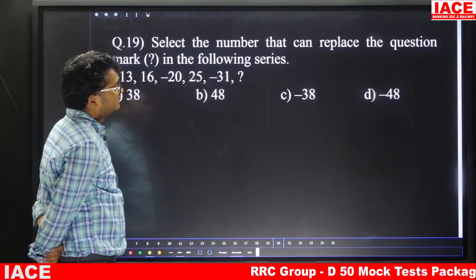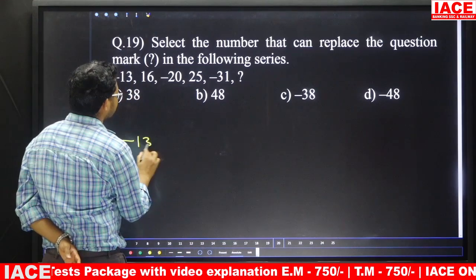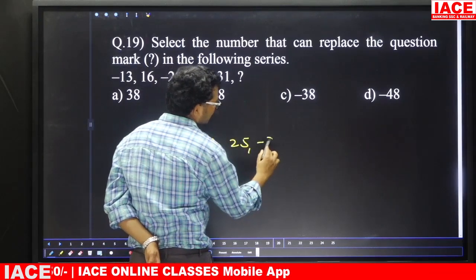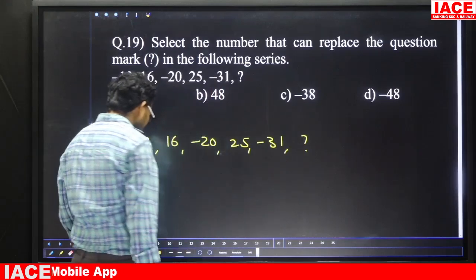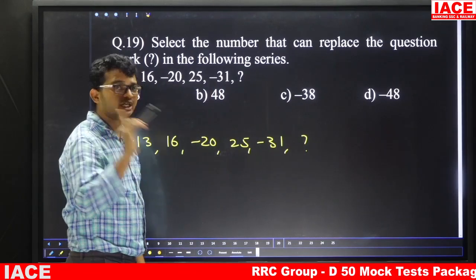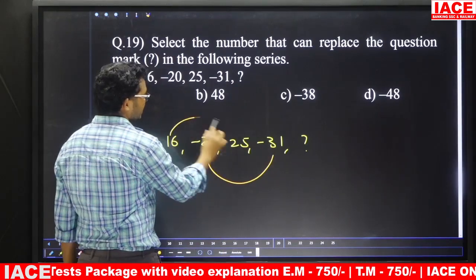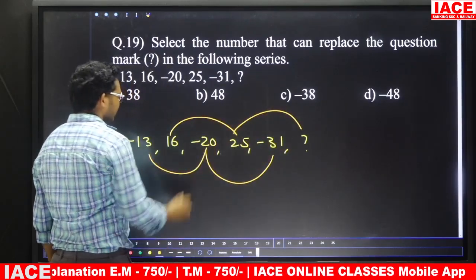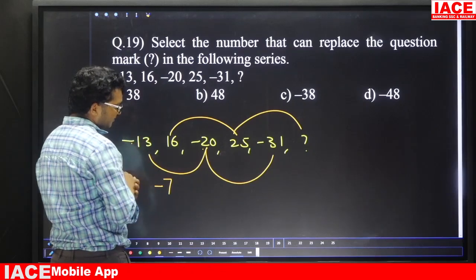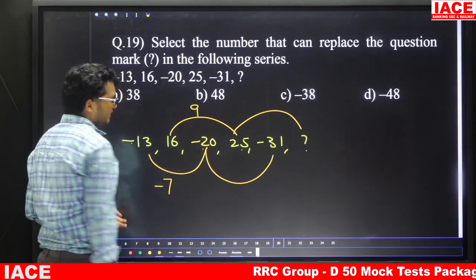Question 19. Select the number that can replace the question mark in the following series. Here the given series is minus 13, 16, minus 20, 25, minus 31, question mark. Friends, if you observe here, alternately we are having minus. That means this is an alternating series. Minus 13, minus 20, minus 31, and 16, 25, next one question mark. Friends, here what is the difference? Minus 20 minus minus 13 is minus 7. Next 25, here 16, the difference is 9.